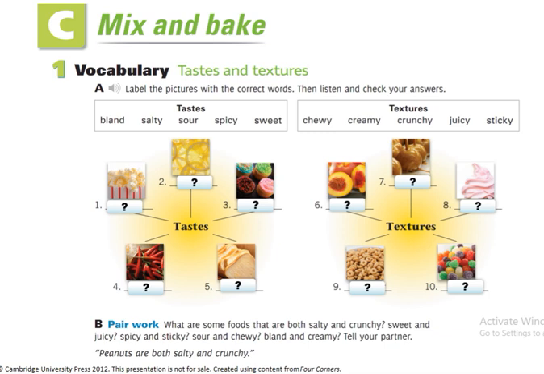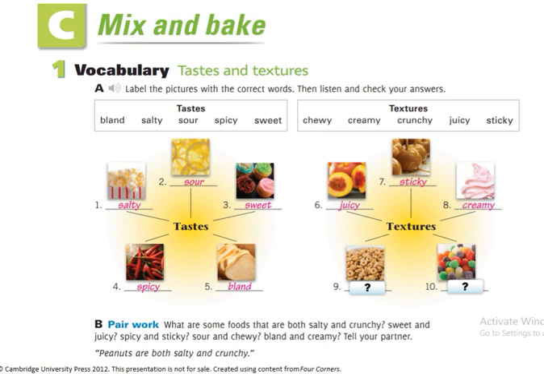So number one is popcorn. Popcorn is salty. Second are lemons. The lemons are sour. Then we have some pastries and bakes. They are sweet. Then we have some peppers, chili peppers. They are spicy. Some people like spicy food. And the bread, it's bland. And then the textures. Six, we have the peaches. Peaches are juicy. And then the apples, these ones are covered by candy, so they are sticky. And the ice cream, well, it's creamy.